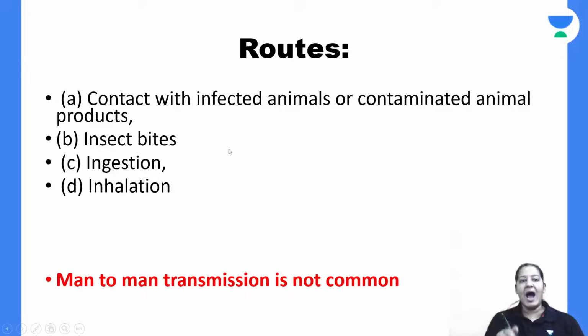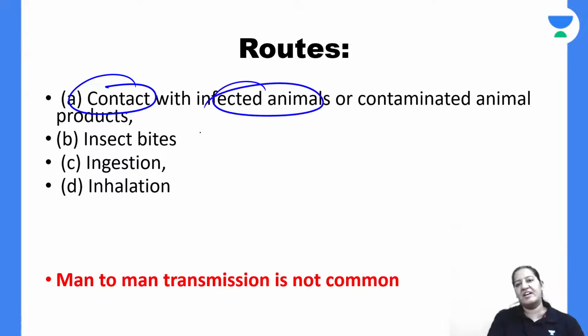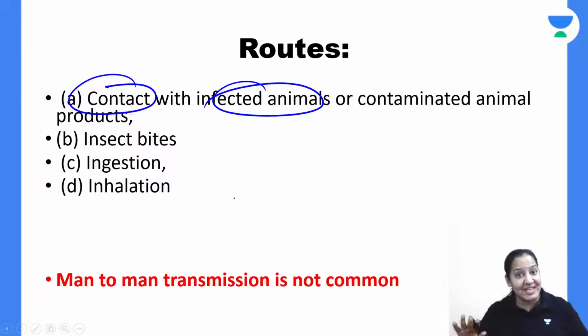There are three routes. Either you come in contact with the infected animal or the product of the infected animal. Just suppose I am having a leather purse or wearing some woolen. That woolen or leather purse is made from the skin of an animal that contains the spores. So I will be infected.